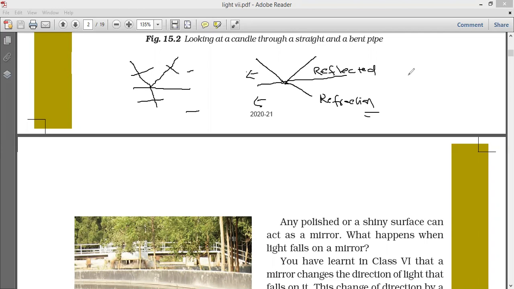You can observe a stick in water. This is water, place a stick. This is air. This is one medium, this is another medium, so different media. Observe from above. What happens? The stick appears bent like this. Is it really bent? No, but visually you are observing it like this because the light reflected from the water is different. Here this is reflected, this is reflected.